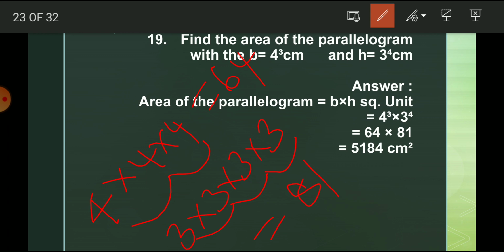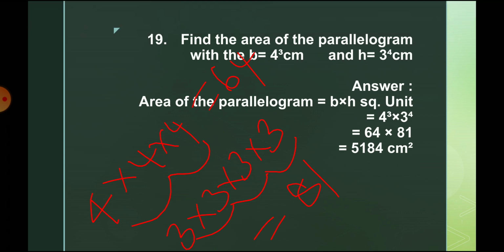After multiplying these two numbers, we get 5184 centimeter square. Why do we put centimeter square? Because they ask for the value of area.